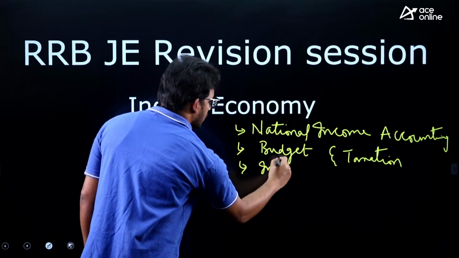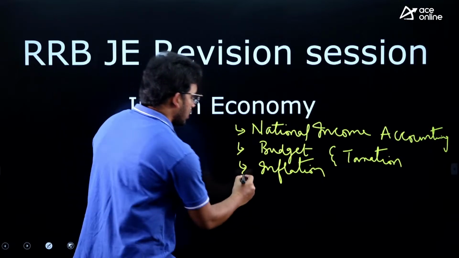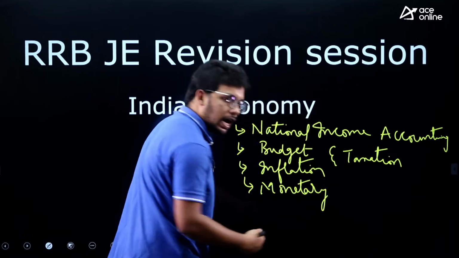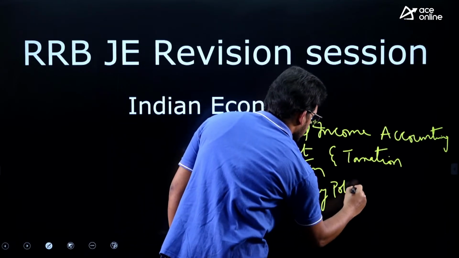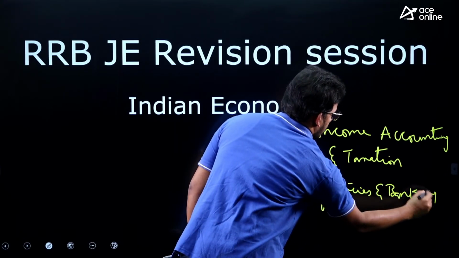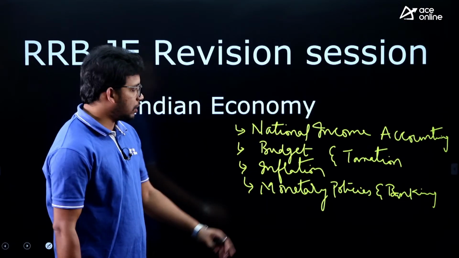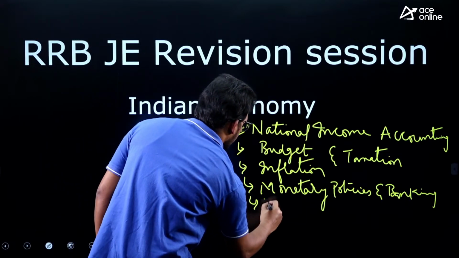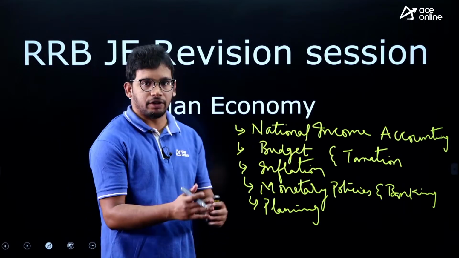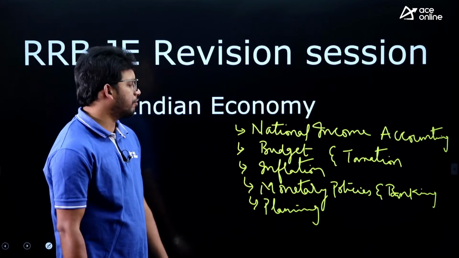Then we have the inflation chapter, a possible question. Then monetary policy, that is RBI, and the banking sector as well, the different banks, so all those things are also important. Beyond that we have planning, a very important chapter: the 5-year plans, the 12 5-year plans, and NITI Aayog and the Planning Commission. This is also a frequently asked topic in various examinations.